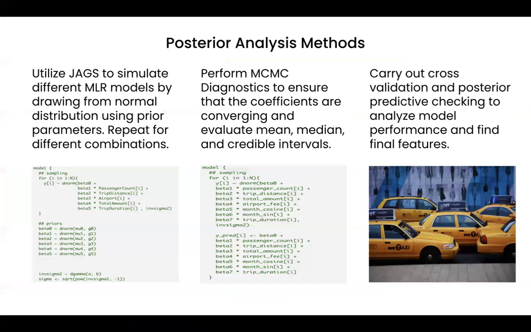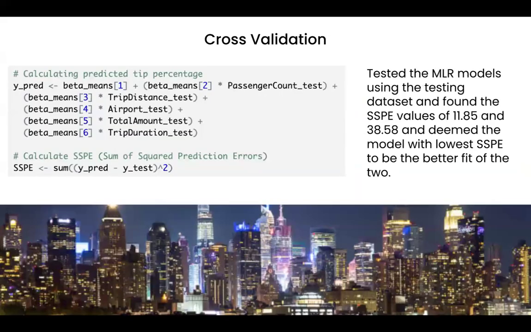For posterior analysis methods, we're going to utilize JAGS to simulate different MLR models by drawing from a normal distribution. We have some code of several models we've used. We also perform MCMC diagnostics to ensure that our coefficients converged. Then we also evaluate the mean, median, and credible intervals. Lastly, we're going to carry out cross-validation to find our best fit model. More on that is coming up.